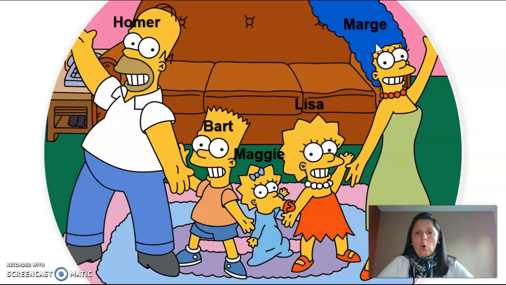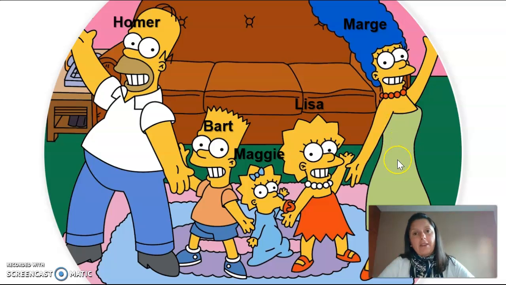We can say that Homer is fatter, mais gordo, or we can say that Homer is taller, mais alto. We can also say that Homer is older, mais velho. For example, Maggie, she's a baby, so she's very young. She is younger than Marge. Ela é mais jovem que a Marge.